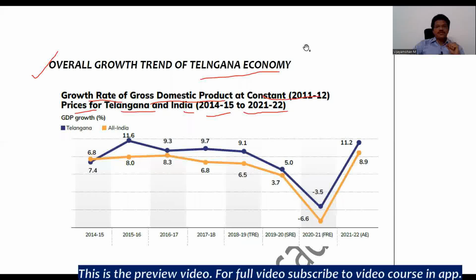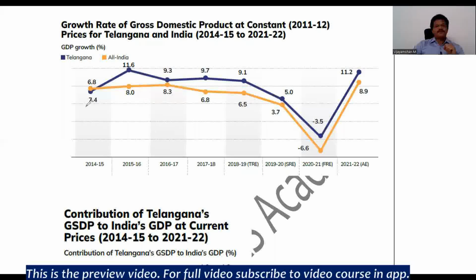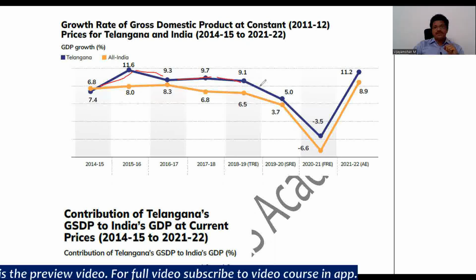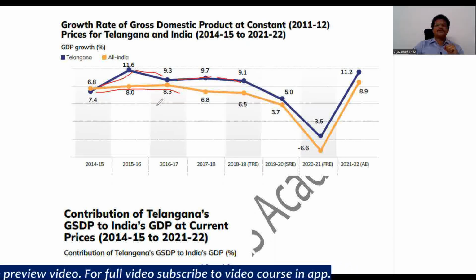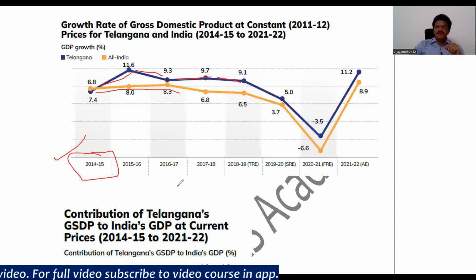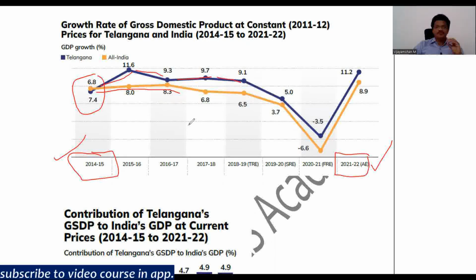If you observe the growth rates closely, this blue line shows the growth rate of the Telangana economy, and this is the growth rate of the Indian economy. So if you observe closely from the year 2014-15, that is the formation of Telangana state, to 2021-22 advanced estimates, except the formation year, the growth rate of Telangana is more than the growth rate of the Indian economy. This is the inference,